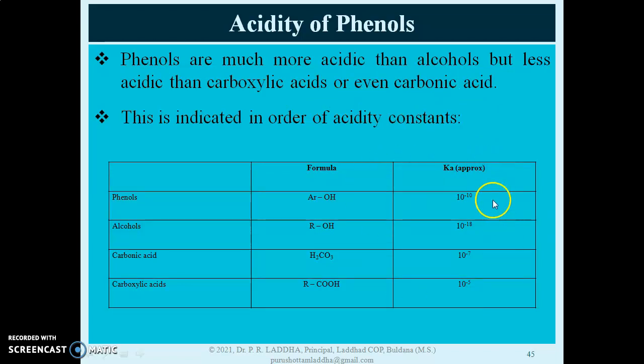In this table, some of the Ka values are given. From the Ka values, we can see phenols have a Ka value of 10 to the power minus 10 and alcohols have a Ka value of 10 to the power minus 18. So phenols are more acidic as compared to alcohols. But see the Ka values of carbonic acid, that is H2CO3, and carboxylic acid, 10 to the power minus 5. So compared to these two acids, phenols are less acidic.